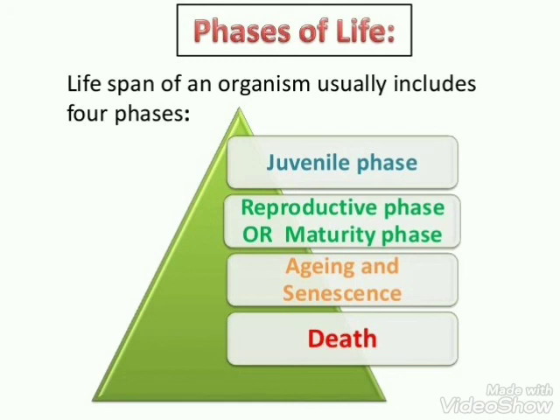Now we will look at the various phases of the lifespan. Lifespan usually includes 4 different phases. First is the juvenile phase. Second is the reproductive phase or the maturity phase, when we are young enough and our reproductive organs are mature enough for the process of reproduction. Third is aging or senescence, which can be considered old age, and last is death.